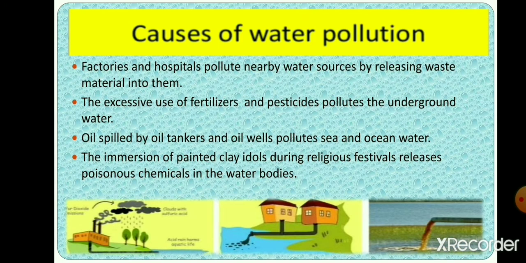Now we are going to study a few causes of water pollution. Factories and hospitals pollute nearby water sources by releasing waste material into them. The excessive use of fertilizers and pesticides pollutes the underground water. Oil spilled by oil tankers pollutes sea and ocean water. The immersion of painted clay idols during religious festivals releases poisonous chemicals in water bodies.